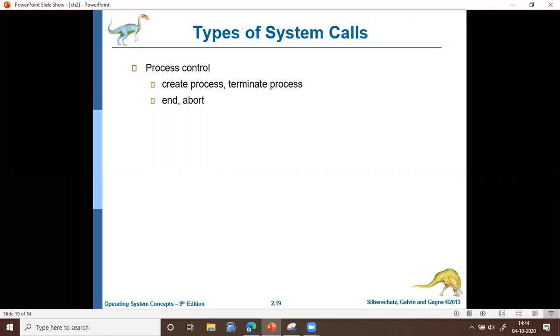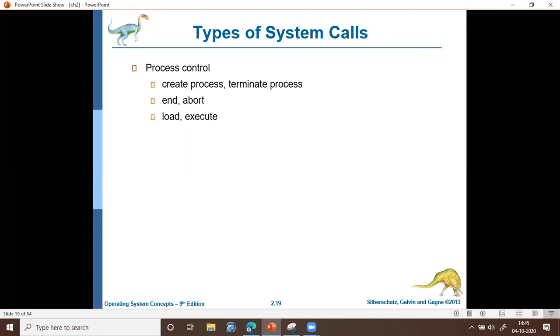So there will be a system call to create process, there will be a system call to terminate process, there will be a system call to terminate the process in a natural way, and there will be a different system call to terminate the process in an abnormal way. The next system call is to load and execute process. Creating a process is done using fork. Similarly, there will be a separate system call to load and execute the process. Loading represents loading the process into memory. Execution represents assigning the processor to the process.